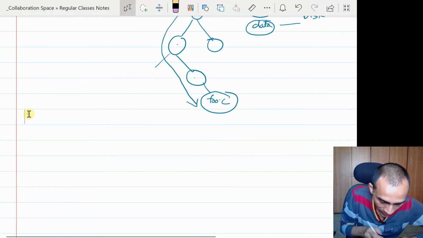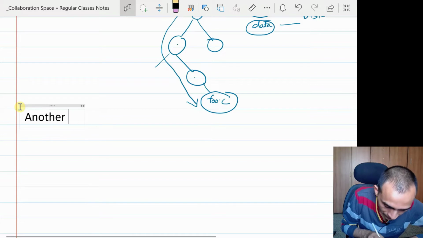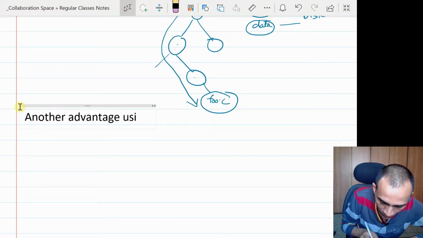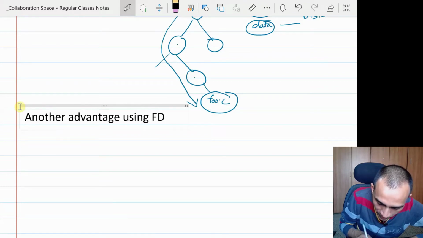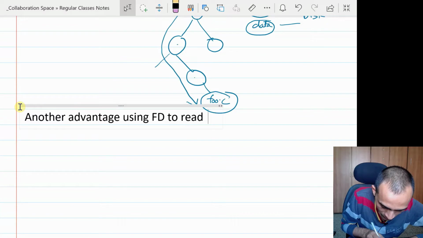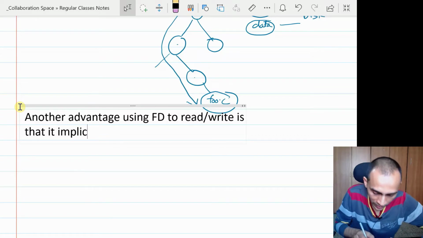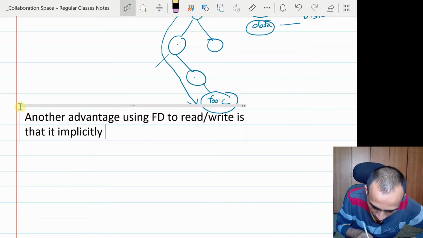And another advantage of using a file descriptor to do read and write is that basically it implicitly tracks the offset.